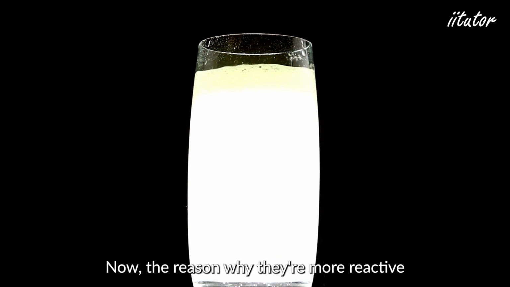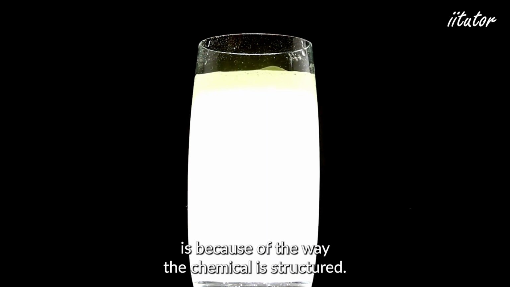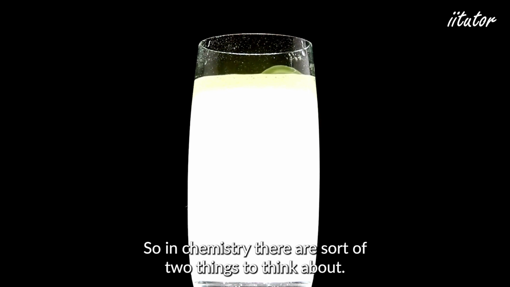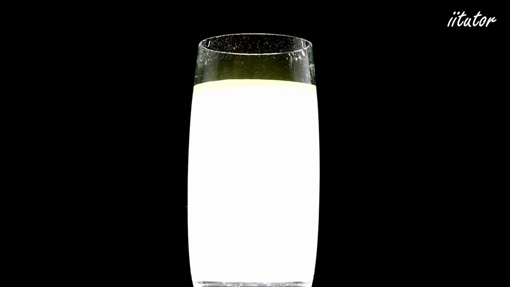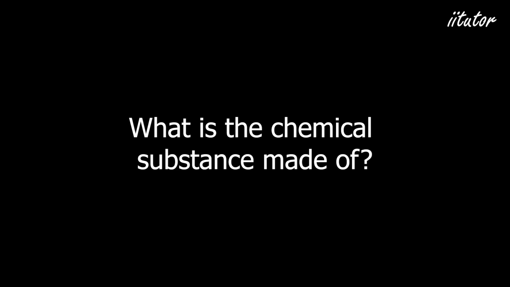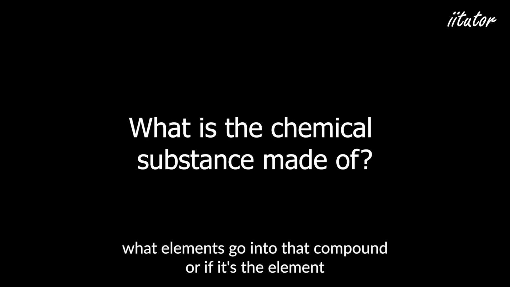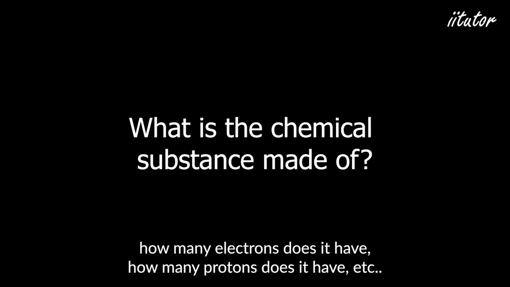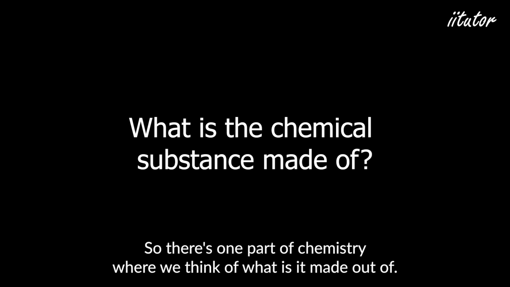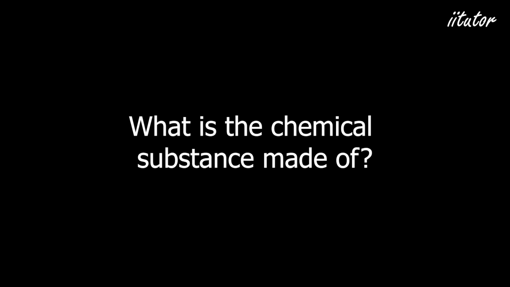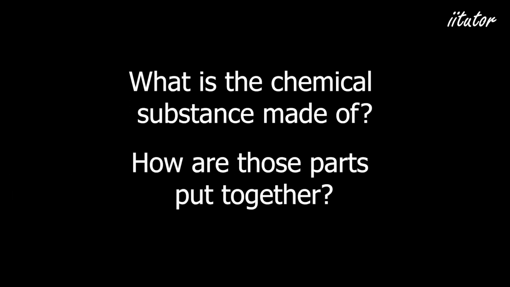Now, the reason why they're more reactive is because of the way the chemical is structured. So in chemistry, there are two things to think about. One is, what is the chemical or substance actually made of? If it's a molecule or some other compound, we need to know what elements go into that compound. Or if it's the element, well, how many electrons does it have? How many protons does it have, etc. So there's one part of chemistry where we think of what is it made out of? The second part is how are those parts put together?